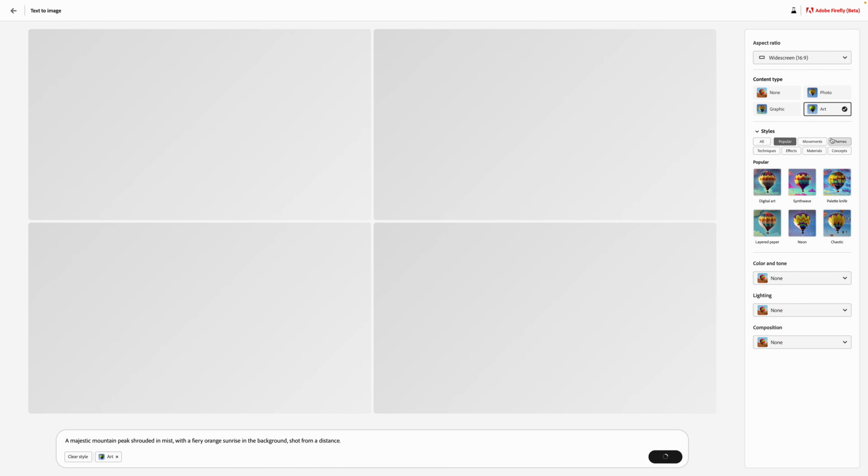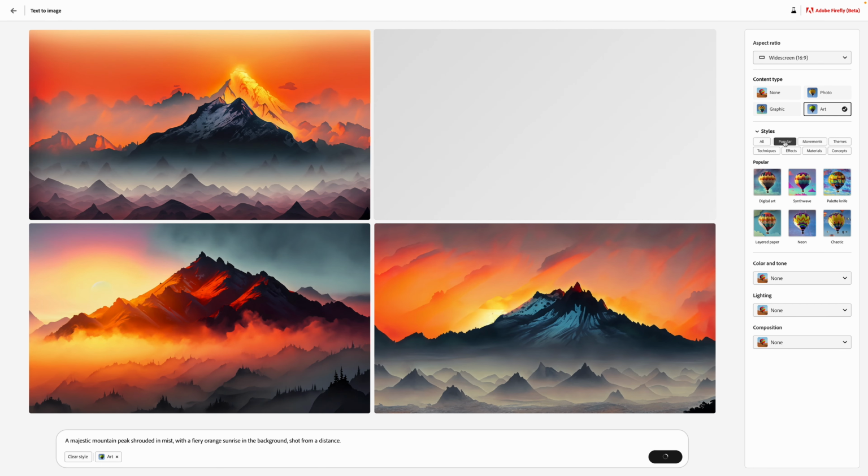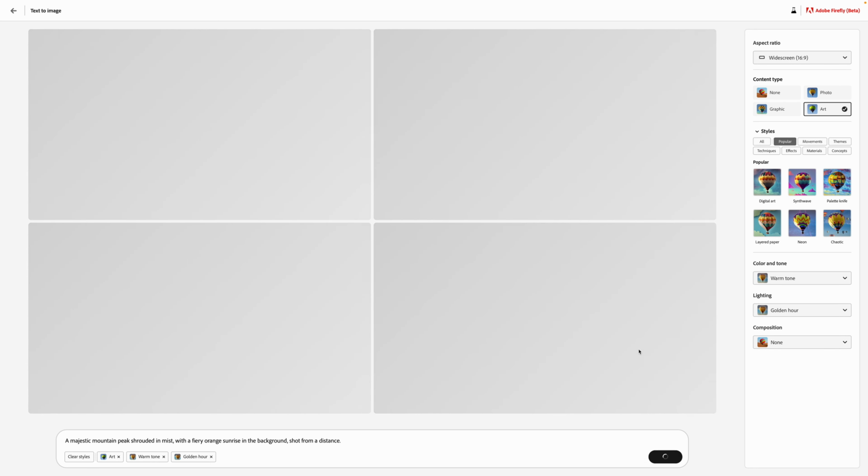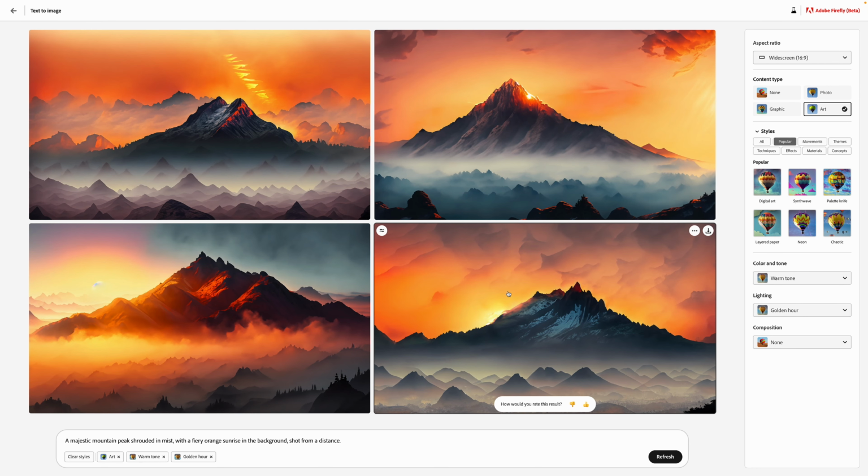And what kind of style is required, I'll simply click on popular. I don't want to change this style. Then color tone, yeah, color tone can also be changed. For that, warm tone would be fine. Lighting, I want dramatic lighting for that. No, not dramatic, golden hour. Composition none. Simply click on generate. That's really beautiful. AI is creating images for us.